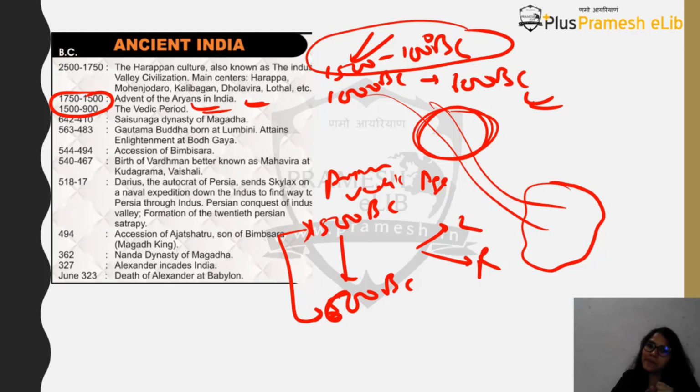So these gods were more prominently worshipped. And in the later Vedic period, you will find gods like Mahesh, Vishnu, and Rudra came into the picture. Here you will find natural gods being worshipped, and then in the later stages you will find gods in the form of idols being worshipped. Here you will find that there was no rigid caste system.